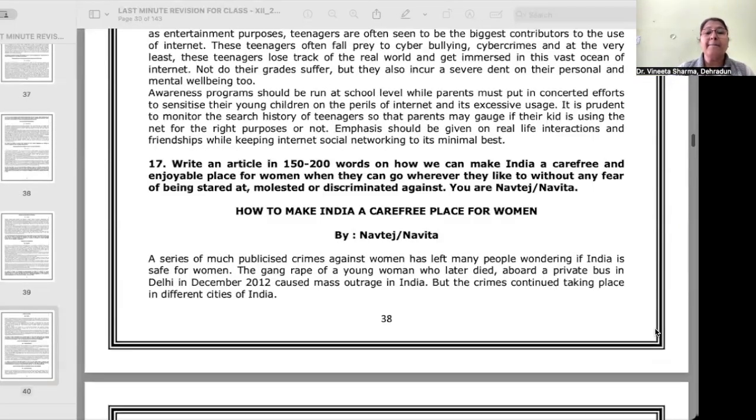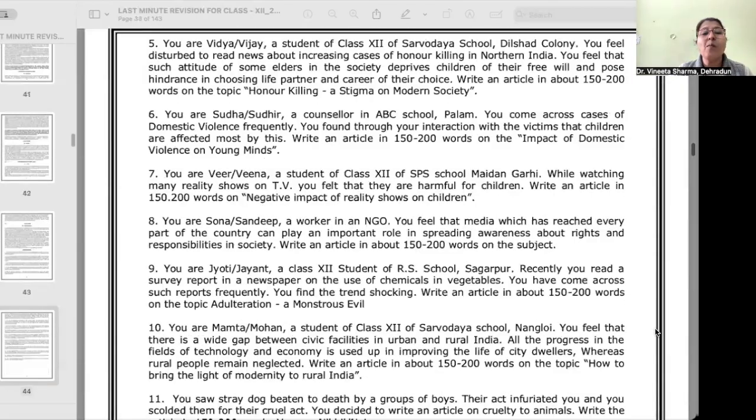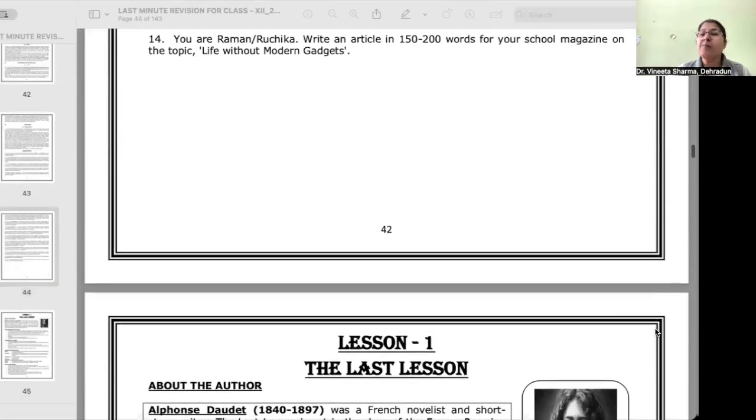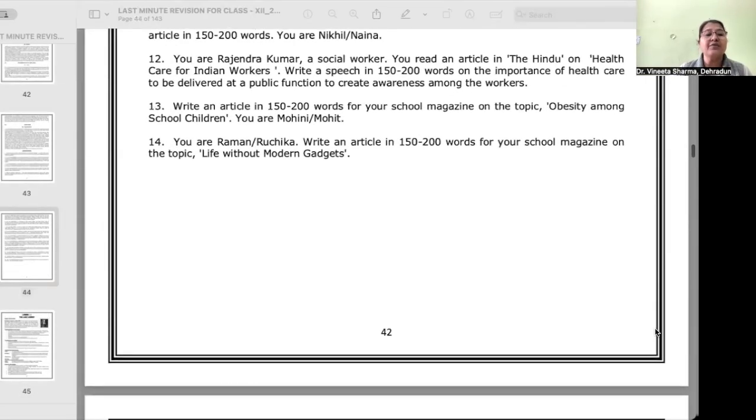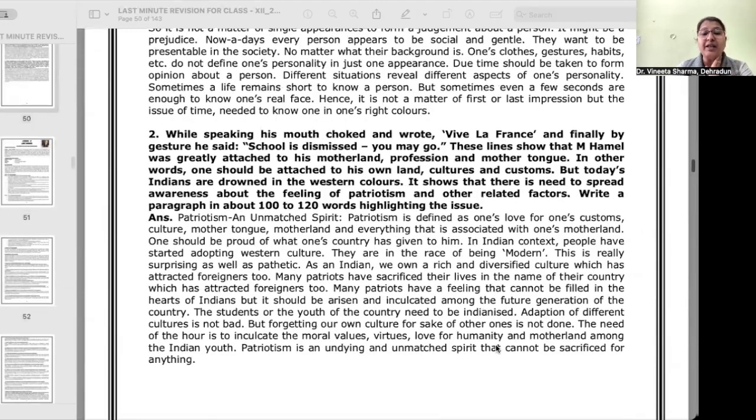Yes, Aniket. Ma'am, article should be written in three paragraphs. Yes, yes, it has to be written in 3 paragraphs, right? I hope you will be able to revise in this way better. Now you have 2 days, right? So as much as you are able to do in these 2 days, it will be beneficial for you. So all the best for your revision. And if you have any queries, you can ask me anytime.